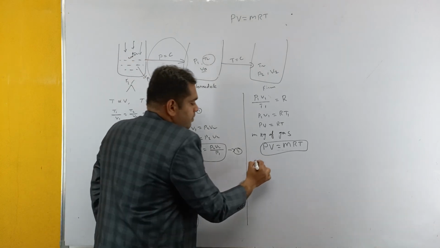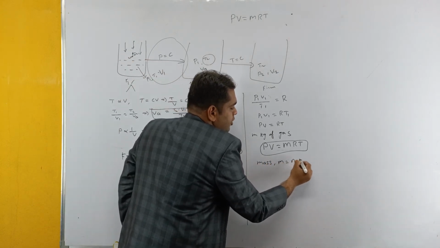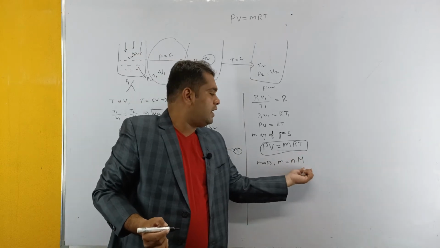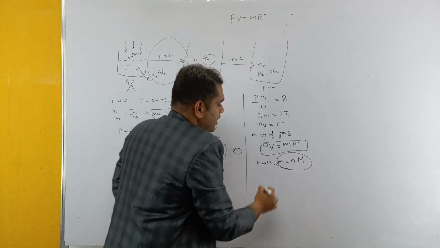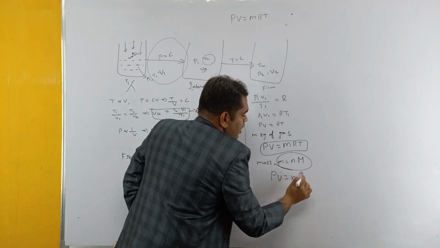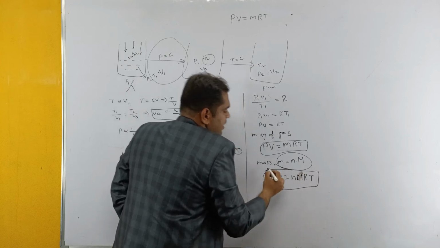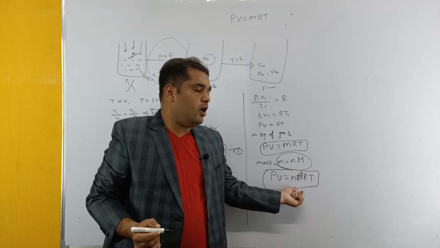Now if you come to the mass, we know that mass m is equal to n into capital M, where n is the number of moles and M is the molecular weight. So if we replace small m with nM, we get PV is equal to n M R T. So this is the equation that we have to use when we are going to substitute the values in terms of molecular weight.